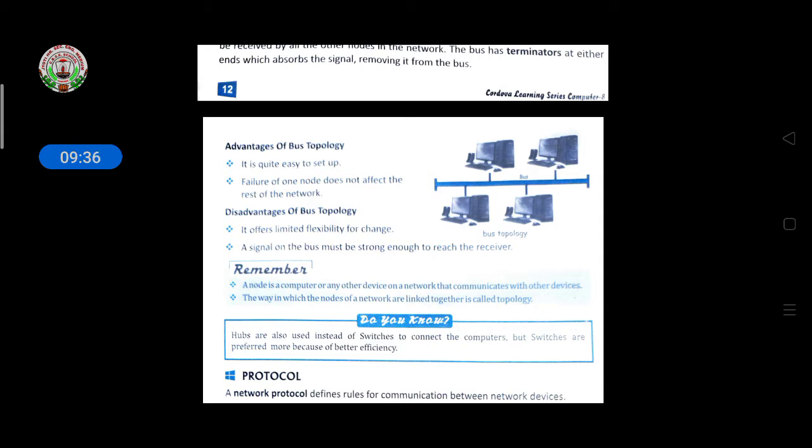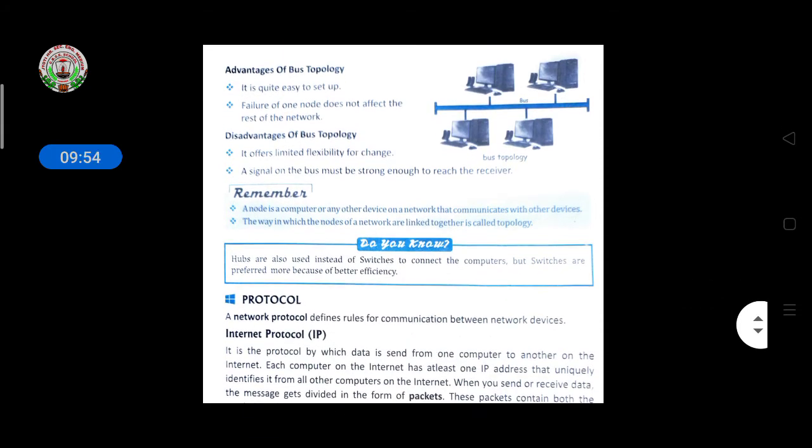And failure of one node does not affect the rest of the network. It means there are 4 systems, and if any system fails, it does not affect the rest of the network. Then the disadvantages of bus topology: it offers limited flexibility for change, and a signal on the bus must be strong enough to reach the receiver. If the signal is low, then the receiver does not do its work quickly, and it takes time.